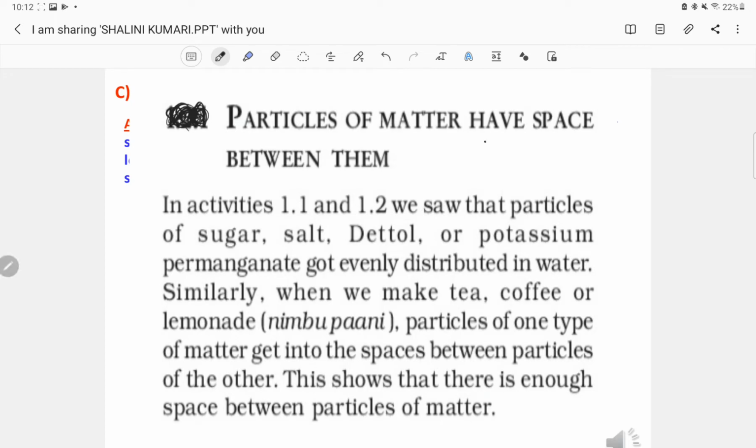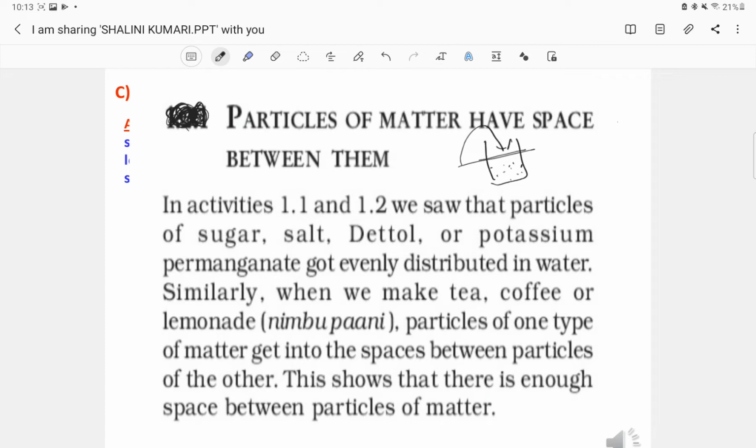The first activity, of adding sugar and salt to the water, itself describes this, that the particles of matter have space between them, because there was no rise in the level of the water in the beaker or glass. So this suggested that the particles of matter have space between them, and the extra substance we add gets evenly distributed in between the spaces,